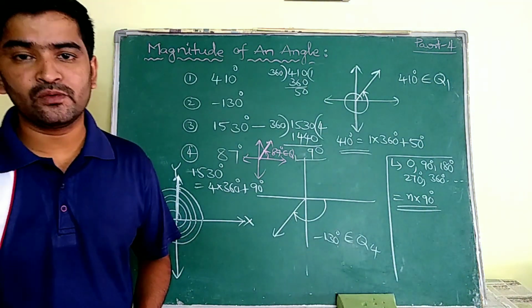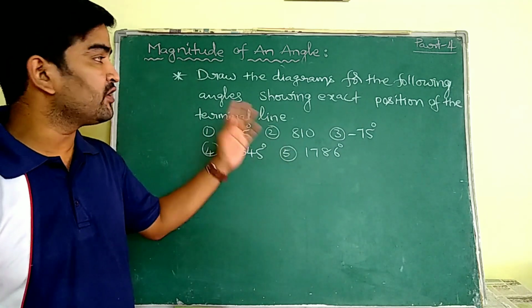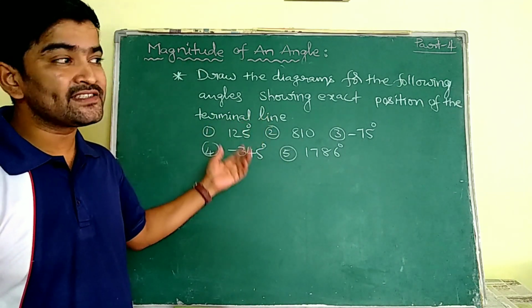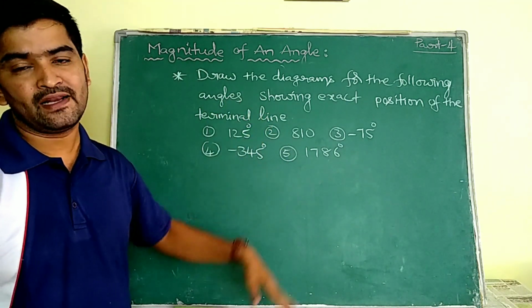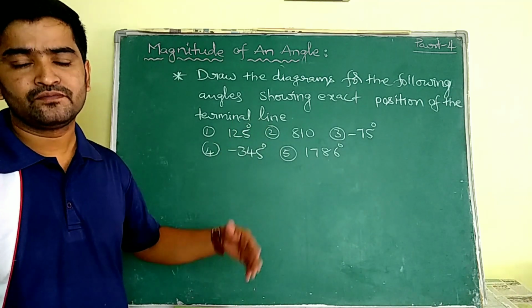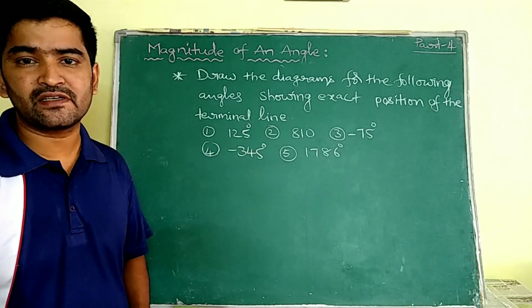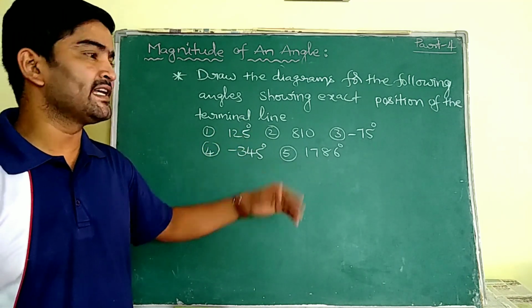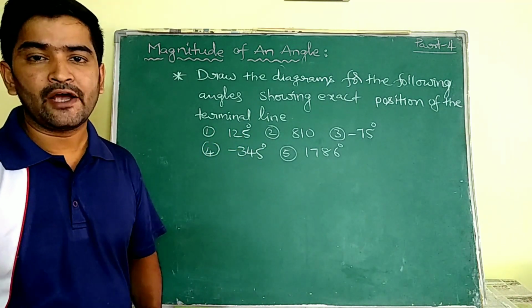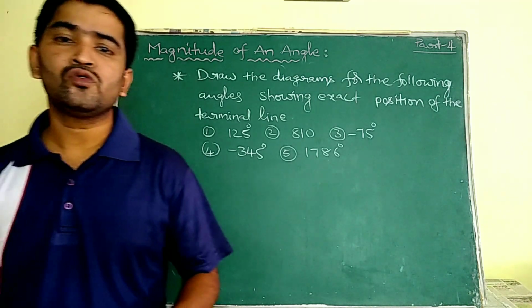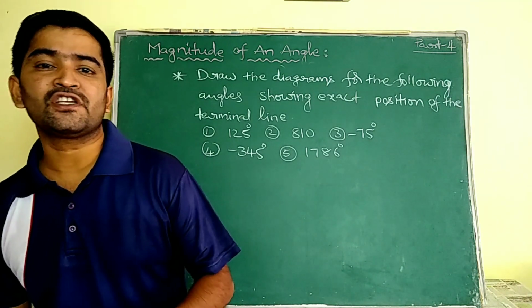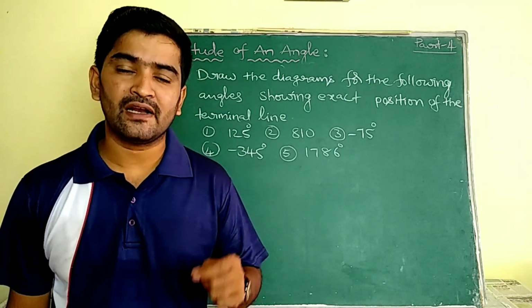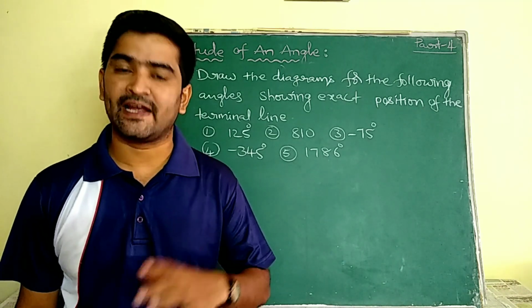I am going to give you a few more questions. Draw the diagrams for the following angles, showing the exact position of the terminating line. In the previous examples we discussed, in the similar manner, draw the diagrams for these angles ma. I hope you understand how to trace the position of the terminating line of the given angle.